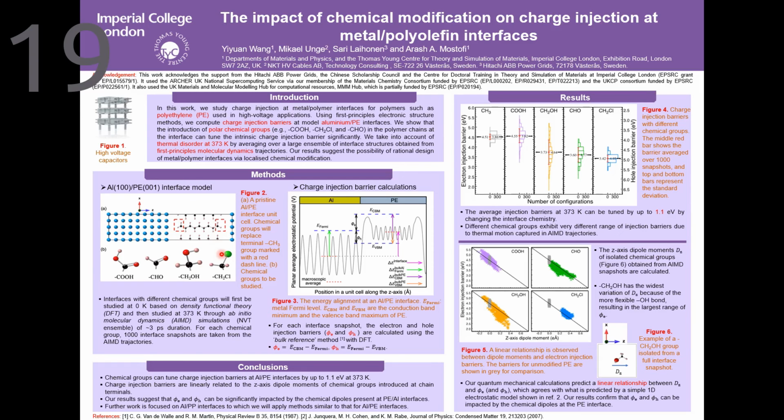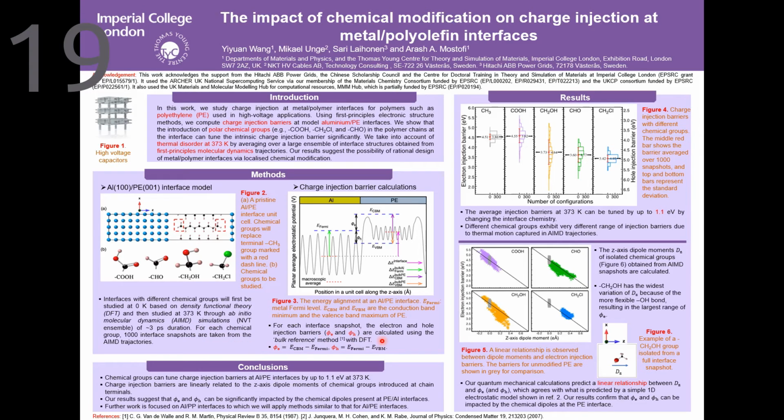In this work, we study charge injection at metal-polymer interfaces for polymers such as polyethylene. Figure 2a is the periodic unit cell, and we will study the influences of 4 polar groups on charge injection. For each interface, we will study the structure at 0 temperature based on DFT, and then at 373 Kelvin by ab initio molecular dynamics simulations to obtain different interface snapshots.